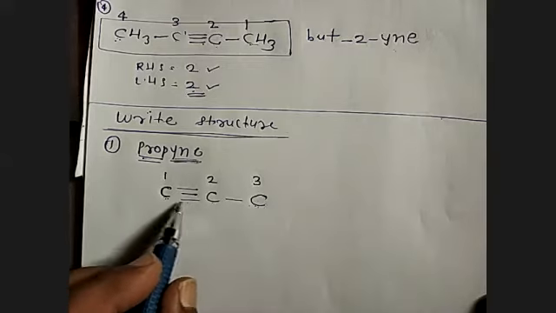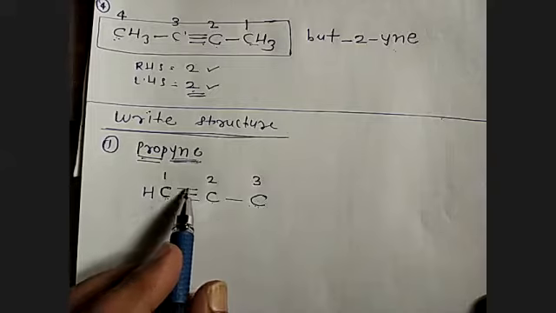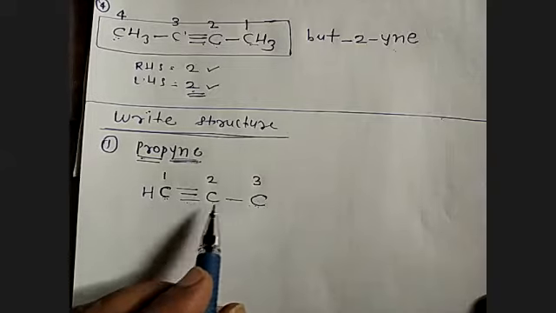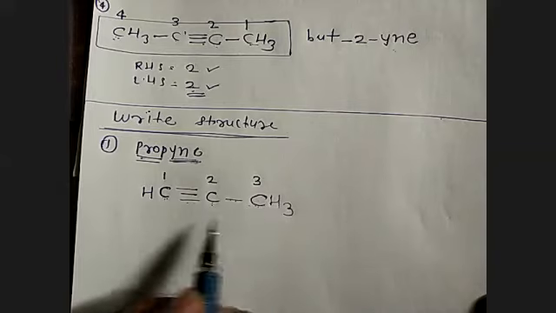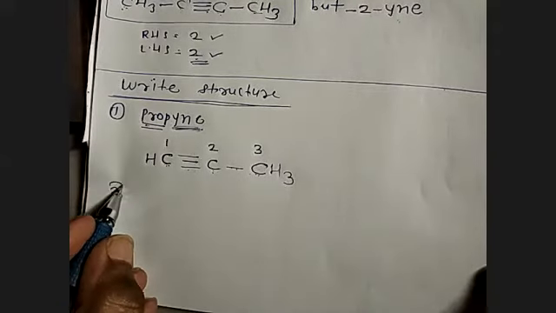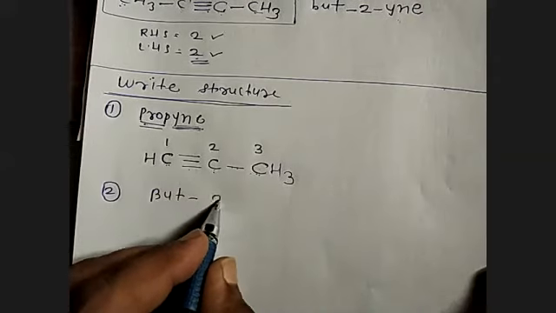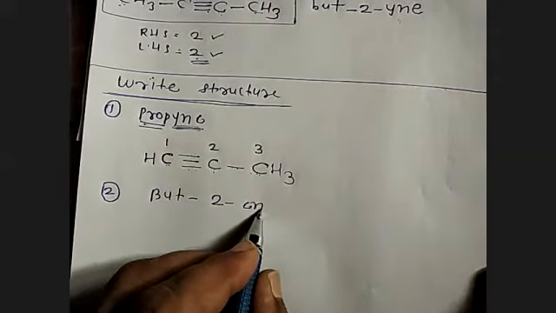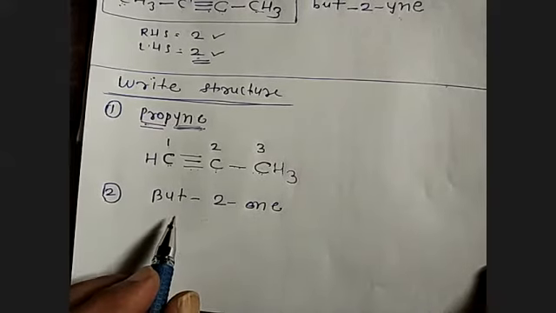So here already 3 bonds are there, so one more hydrogen. This carbon atom has got 3 and 1, 4. 4 bonds are already there. One bond is there, so how many more hydrogens? 3. I'll take the second structure. But-2-ene. But-2-ene. Sorry.